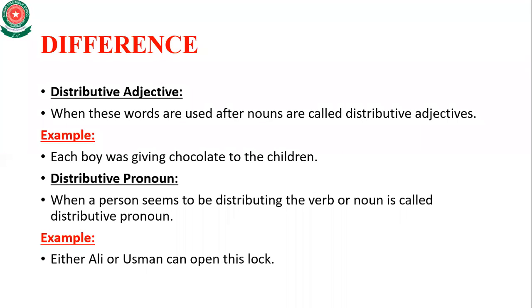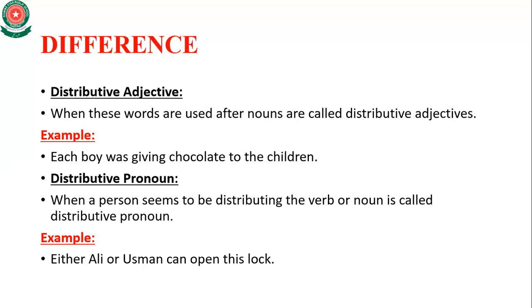Either Ali or Usman can open this lock. So here you can see that in the distributive pronoun, as I already told you, there is a word which shows the distribution between the verb or a noun. Either Ali or Usman. From here you can see that there is a distribution between Ali or Usman. Either Ali or Usman can open this lock.